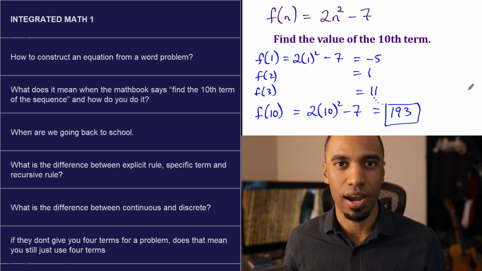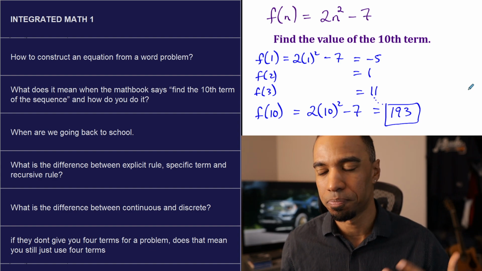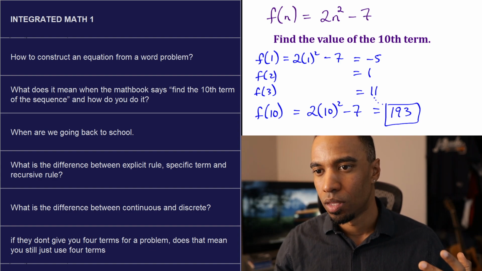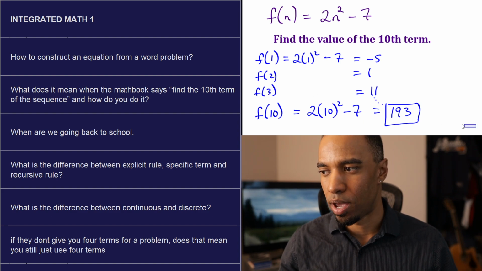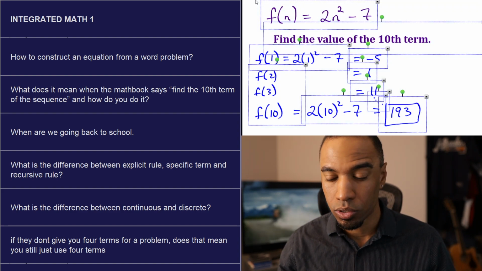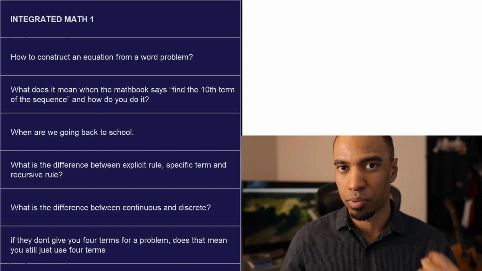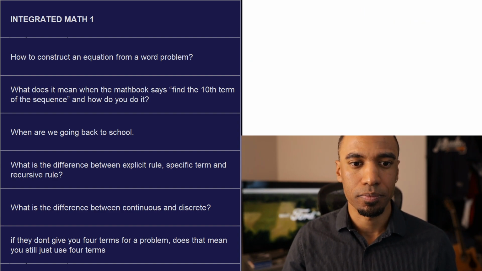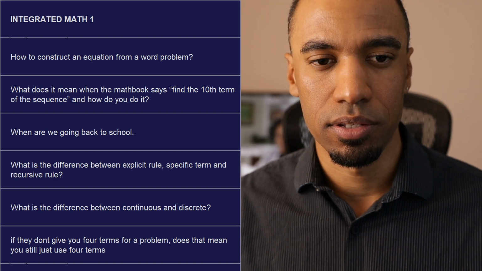You've only seen it really for arithmetic sequences with a common difference. And you'll only work recursively that way for now because we're not doing recursive rules. Other than that, guys, work the explicit rule, plug in your number, and go. All right, with that question down, let's go on to the next question.